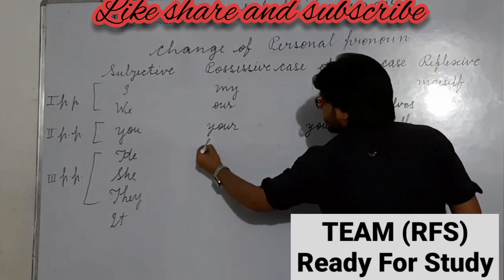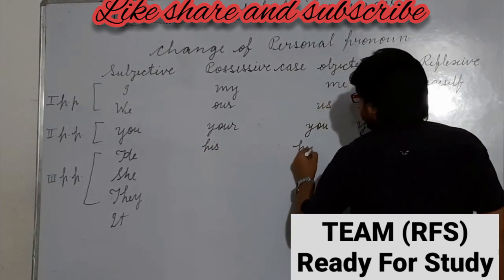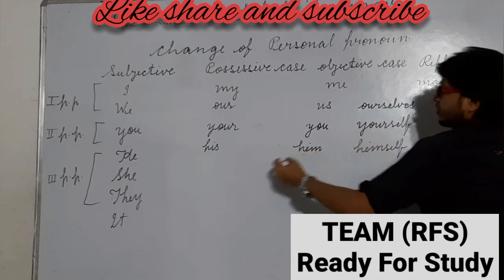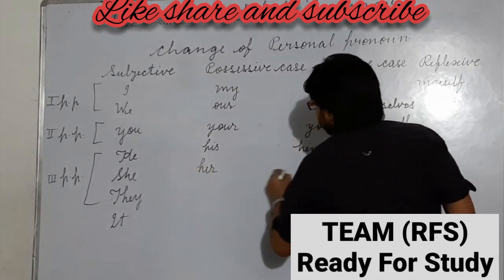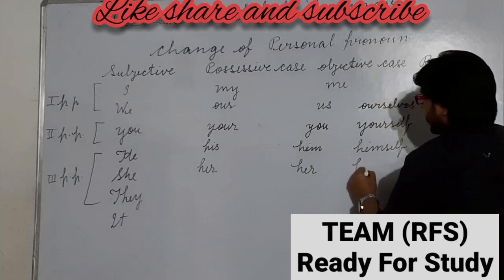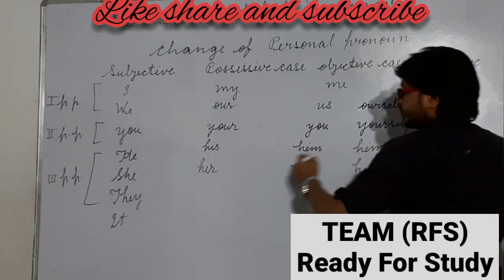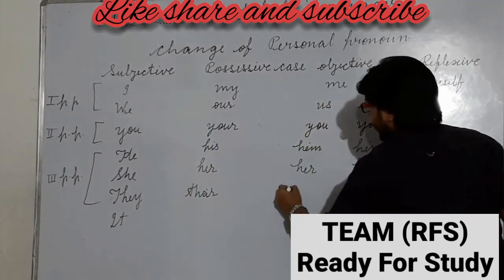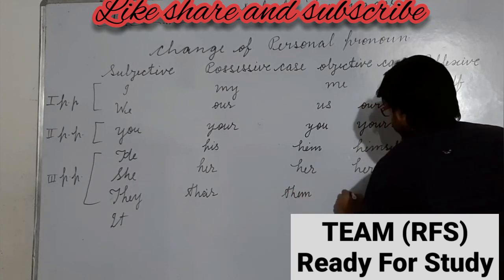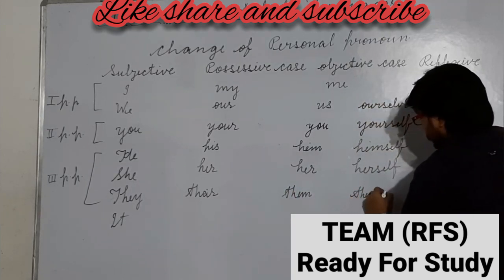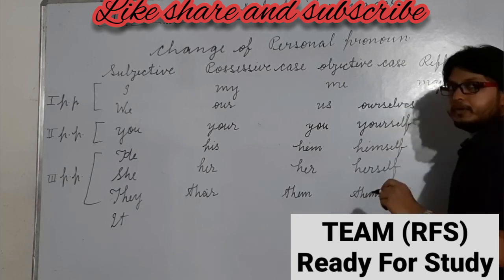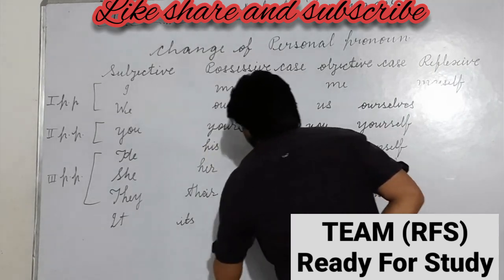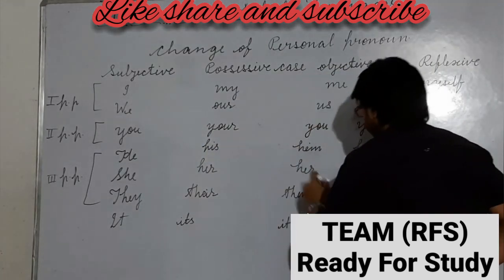He, his, him, himself. She, her, her, or herself. They, their, them, and themselves. And the last one is it, its, it, and itself.